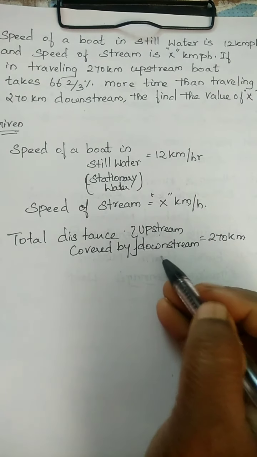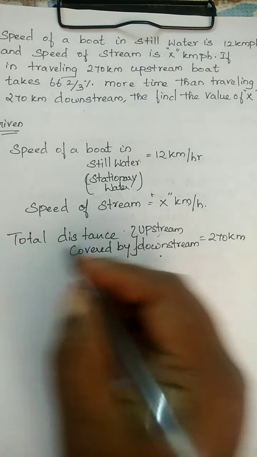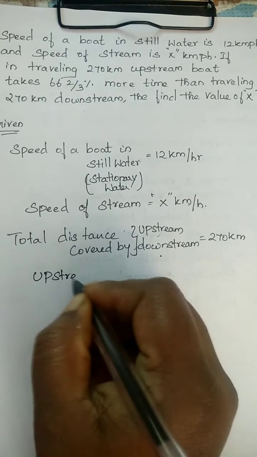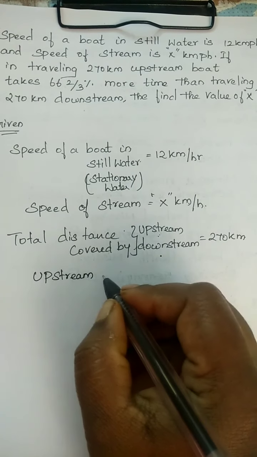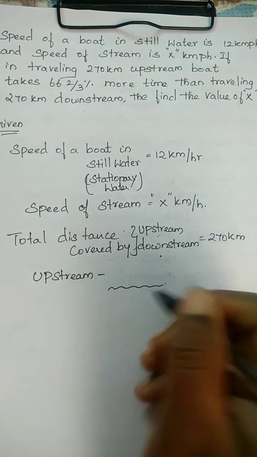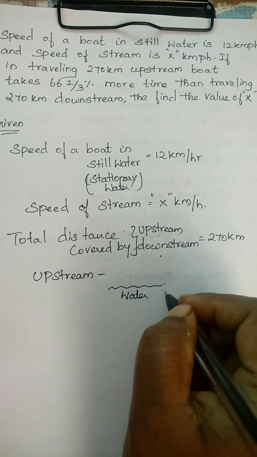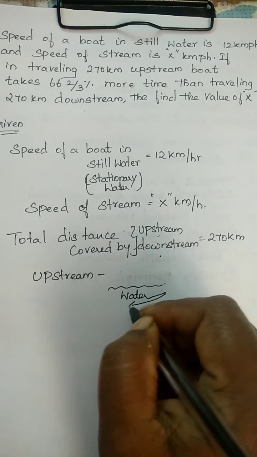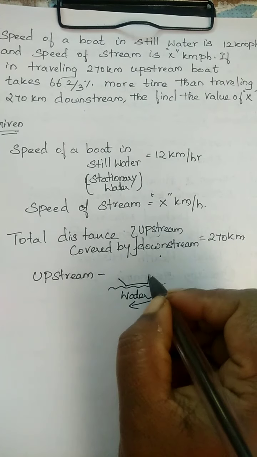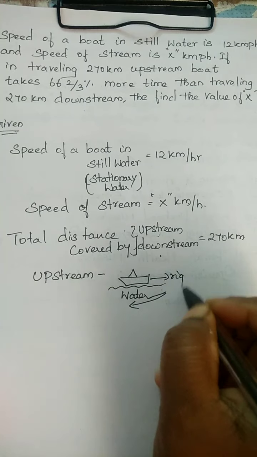What is meant by upstream and downstream? See, this is the water. The water is flowing towards the left, but the ship is moving towards the right.